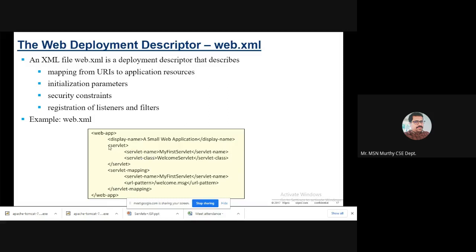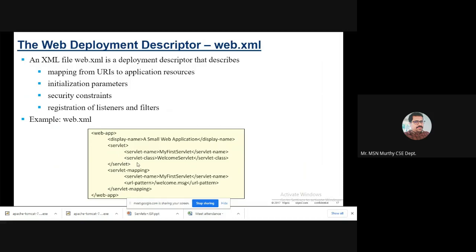There are two types of tags. Please remember, one is servlet, another is servlet-mapping. What it does is map from URLs to application resources. Not only this, initialization parameters, security constraints, registration of listeners and filters, any metadata information, everything is maintained in this XML file. This works as a descriptor.